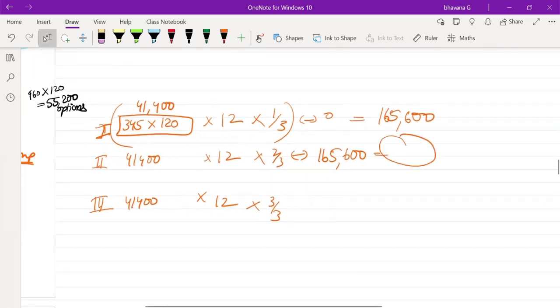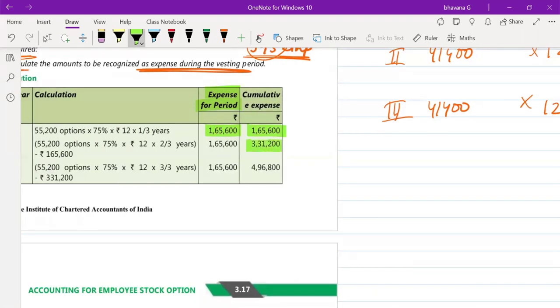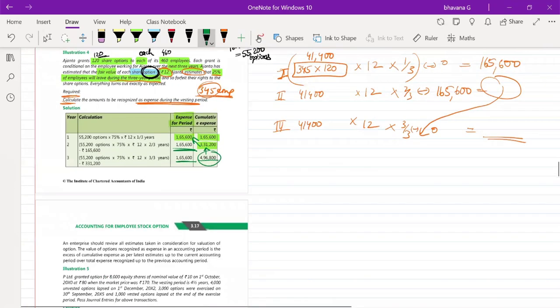Next year same way you will calculate and you will do minus 165,600. The same way, whatever amount comes, you have to do minus the previous amount and you will get the employee expense. So the employee expense for the first period was 165,600. Then in the second year, you got 3,31,200, from which if you reduce 165,600, you get this amount. For the third year, you got 496,800. From this, if you reduce 3,31,200, you get this amount. So I hope all of this is clear.